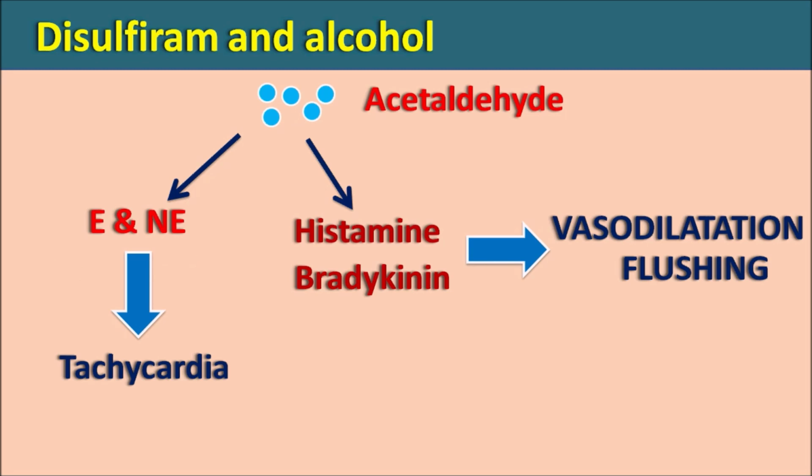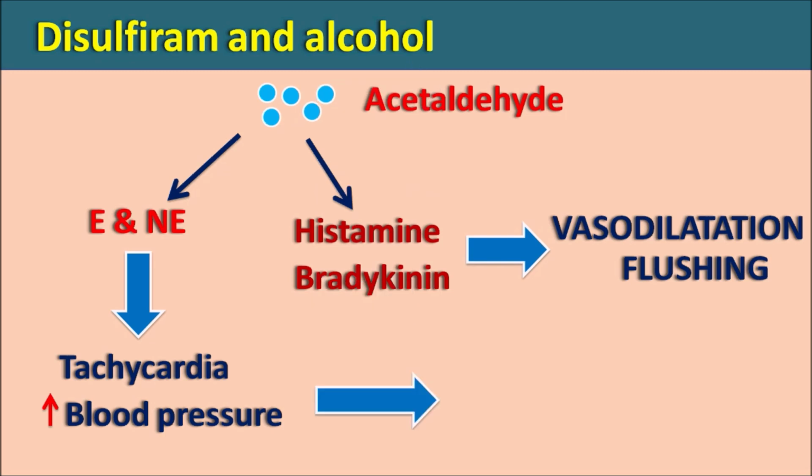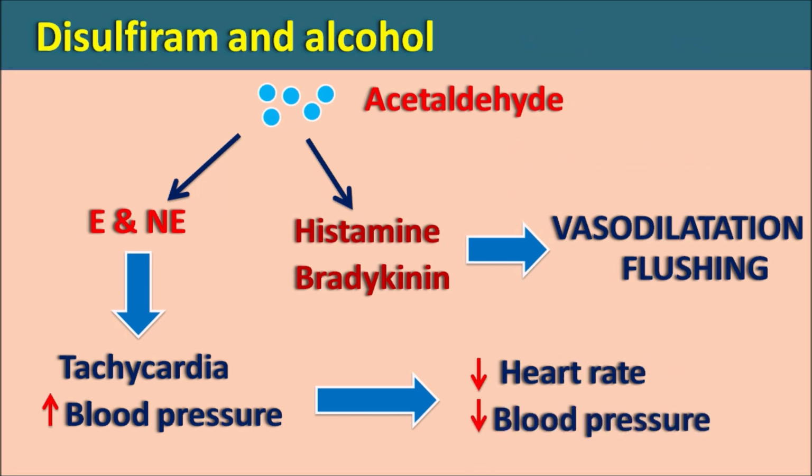And when the sympathetic system is stimulated, it can also result in elevated levels of blood pressure at the intermediate accumulation of the acetaldehyde. And when this acetaldehyde is further accumulated, it may result in the opposite effects. Because of the sensitization, it can decrease the heart rate as well as the blood pressure. In this way, at low levels, it can produce vasodilatation and flushing. At intermediate levels, it produces tachycardia and increases the blood pressure. And at very high levels, it can reduce the heart rate and decrease the blood pressure.